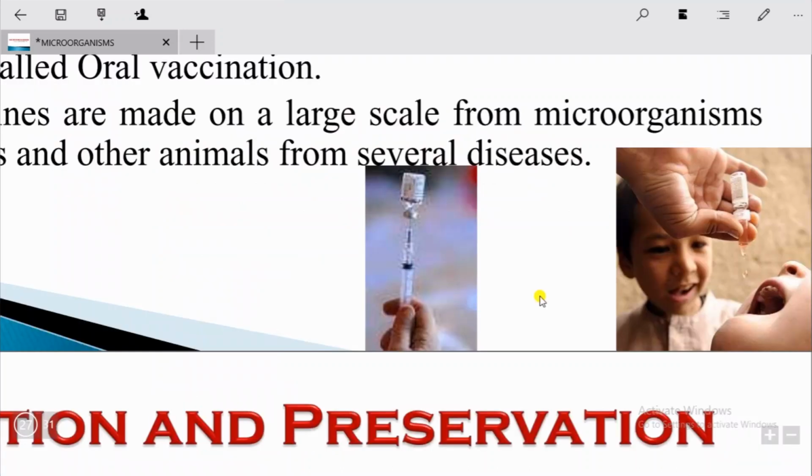Students, on Sundays have you taken your younger brother or sister to the school for taking polio drops? Or have you seen in the schools the medical persons coming and giving injections to the students? What are these? These are actually vaccines. Let's start the explanation of vaccine.